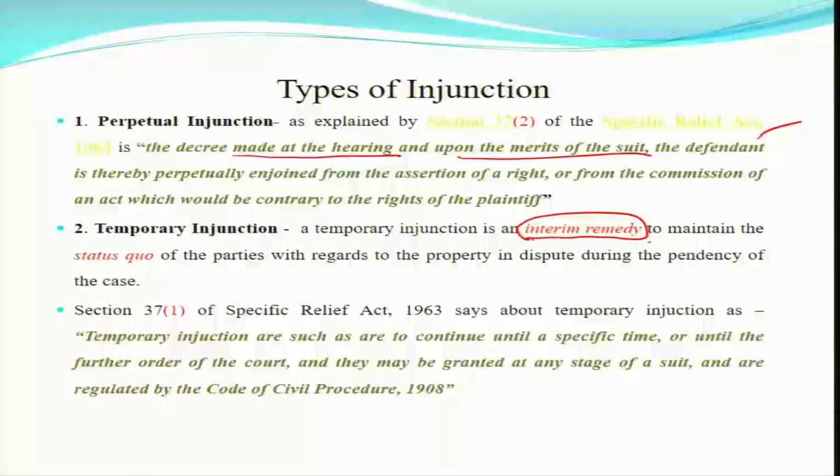Interim remedy means in between, during the trial, if you feel that this loss can be caused to me, or the opposite party can do this kind of mischief with me, or wrong with the property, whatever the subject matter, you have to see as per your matter. If you need this relief, then for that you can get a temporary injunction. You can file an application along with your original suit application under Order 39 of CPC.